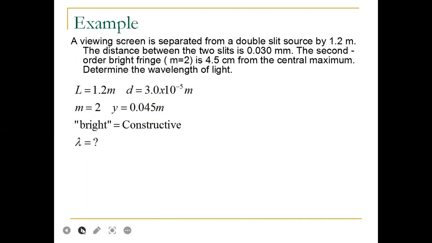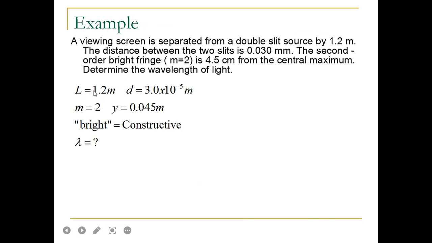Okay, this is the example. A viewing screen is separated from a double slit source by 1.2 meter. The distance between the two slits is 0.030 millimeter. The second order bright fringe, m equals 2, is 4.5 centimeter from the central maximum. Determine the wavelength of light.